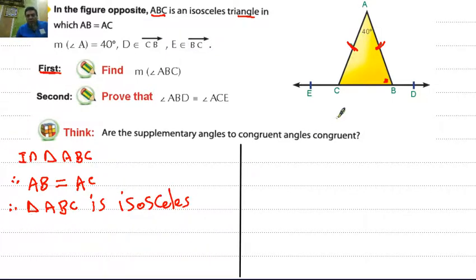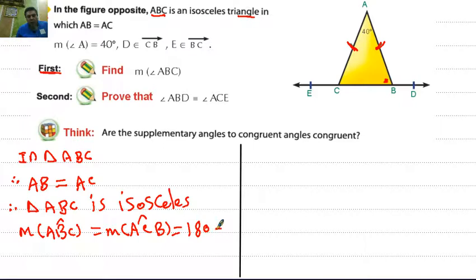Then the two base angles are equal. Then the measure of angle B, angle ABC, equals the measure of angle C, ACB. The measure of each one equals (180 minus 40) divided by 2. Then the measure of each one, ABC, equals 140 divided by 2, equals 70 degrees. Then the measure of angle B equals 70 degrees and the measure of angle C equals 70 degrees.